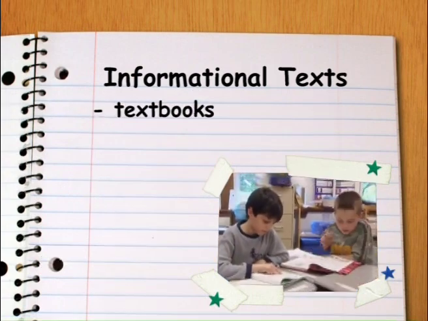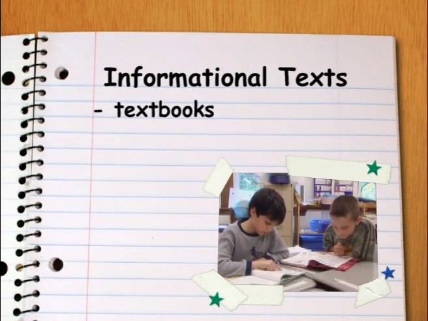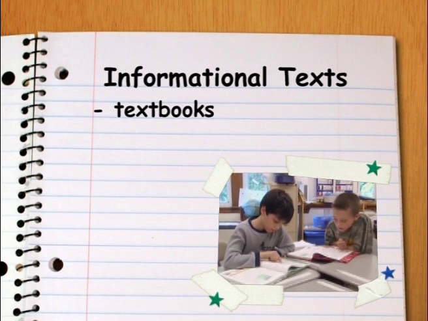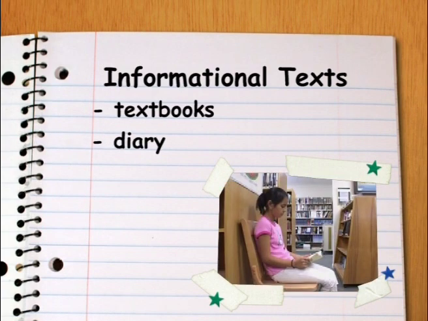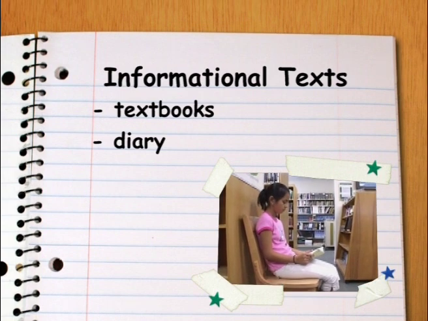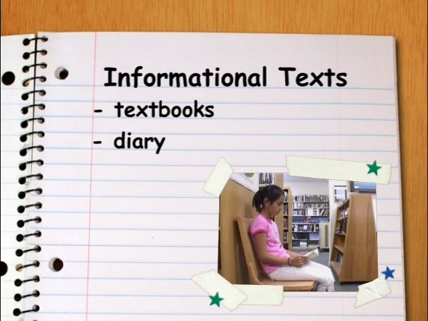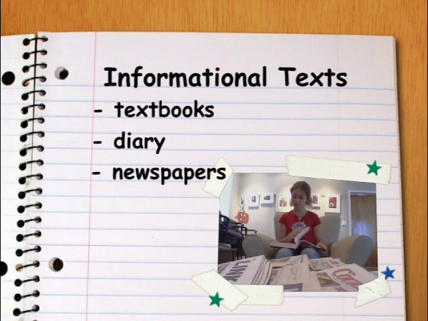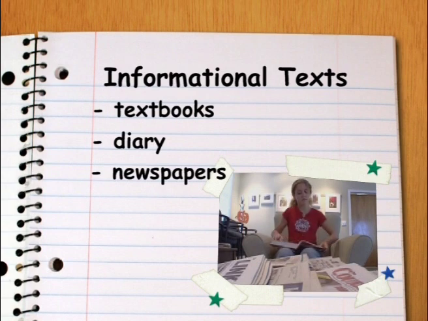You can read textbooks to find information about many topics. Textbooks hold a lot of facts and many definitions. A diary is another type of text you can read to find information on a topic. A diary contains a person's thoughts about his or her life experiences. You can also look in a newspaper to find information about a topic. Newspapers have articles that talk about important topics in the time period they are written.